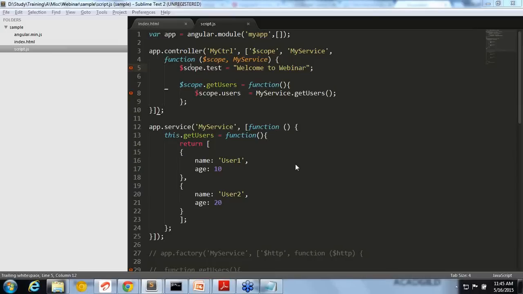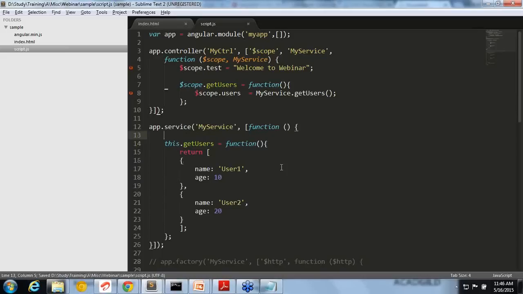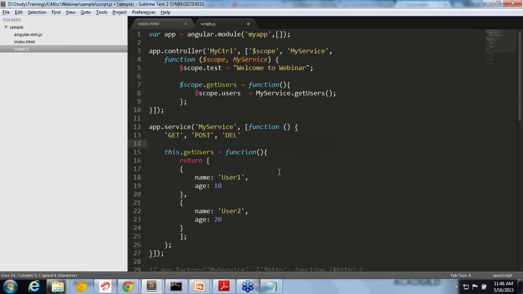If the backend is Java, how to pass a parameter from AngularJS to the Java file? The basic thing you have to understand is that whatever the backend is, there are different types of HTTP requests. It can be a get request, or a post request, or a delete request, right? Let's say you are calling a post request, and the URL for that is save user.